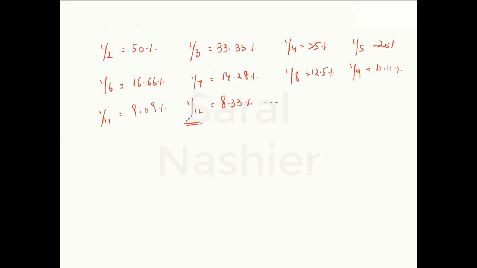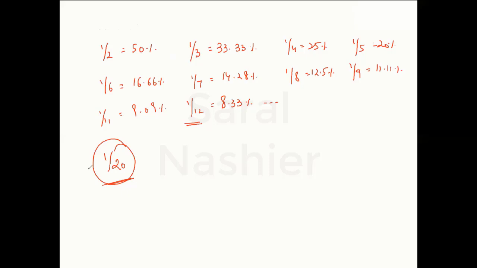It is necessary, right? And I would suggest that you should do all fractional equivalents till 1 by 20, and it should be on your tips. The moment I say 1 by 17, 5.89 should come to your mind. The moment I say 1 by 19, 4.76 should come to your mind. And it works both ways. It's not that only when I say 1 by 16, it should be 6.25. When I say 6.25, again 1 by 16 should come to your mind. This will help you in calculating a lot of percentages.